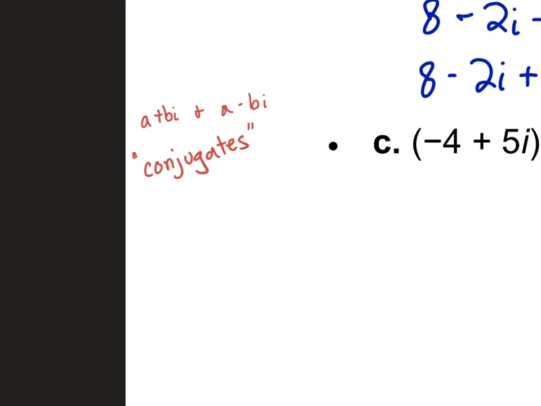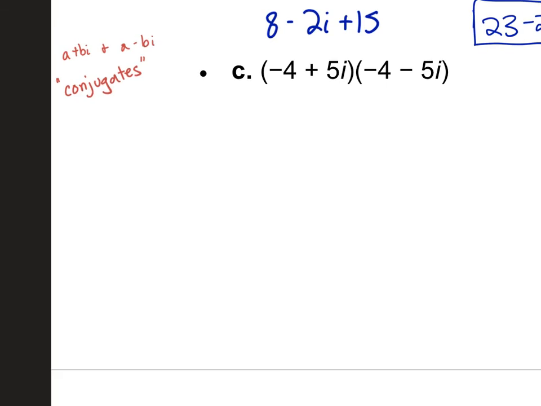So you should just remember that. I'm not trying to give you a hint or anything, but you're all better at math now, just a tiny little bit for knowing that. And that's a term that is going to get thrown around in pre-cal or college algebra or wherever you're going next. So I just want you to know that for now. So part C, these are conjugates, and we're going to see what happens when we multiply conjugates. It's something unique. So go ahead and FOIL these two together and see what you get.